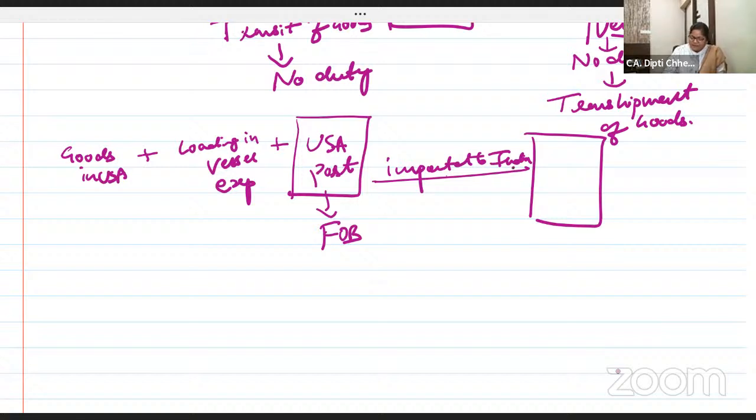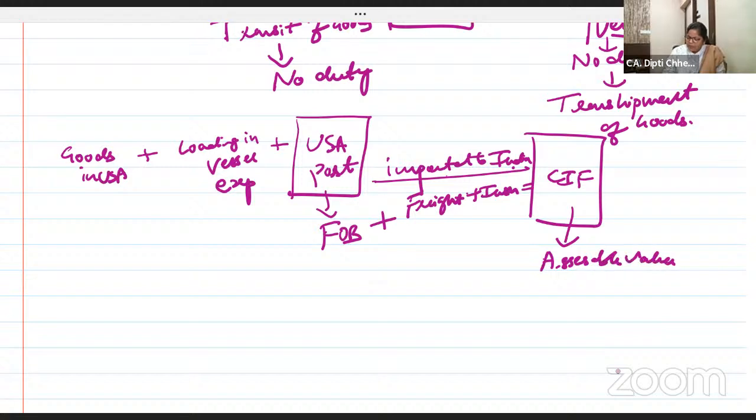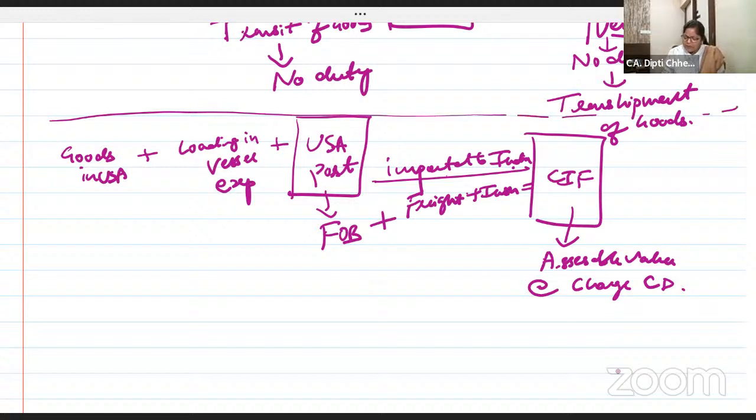Imported to India. On road, at least 2 basic expenditures, freight plus insurance, will be incurred. FOB plus freight plus insurance is called CIF. Cost including insurance and freight, CIF. And this is the assessable value to charge custom duty. These diagrams are very useful to solve 7 marks questions with very good speed.